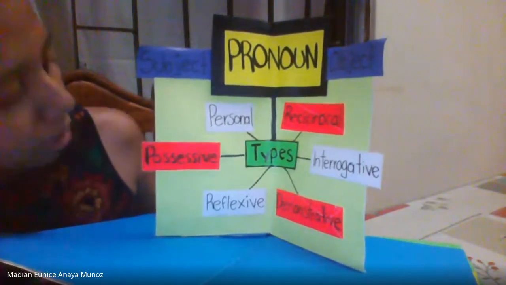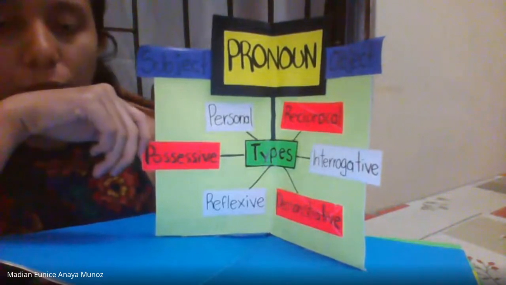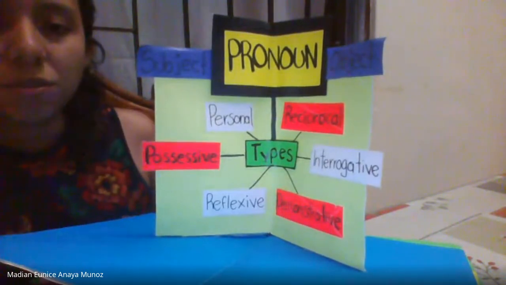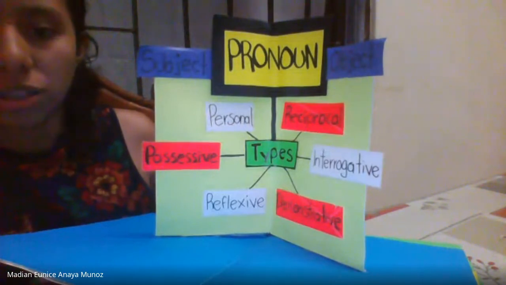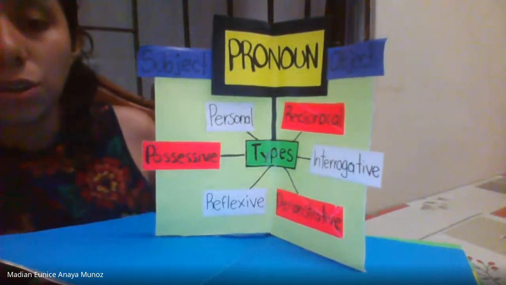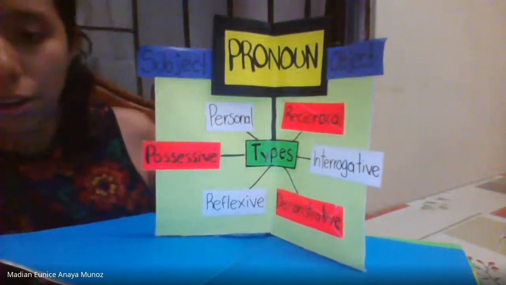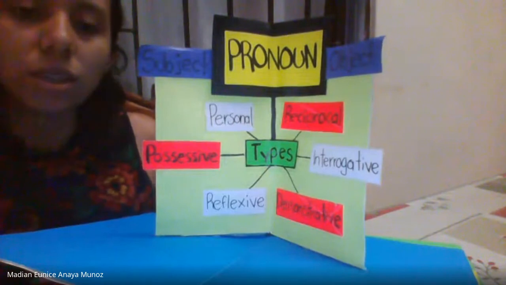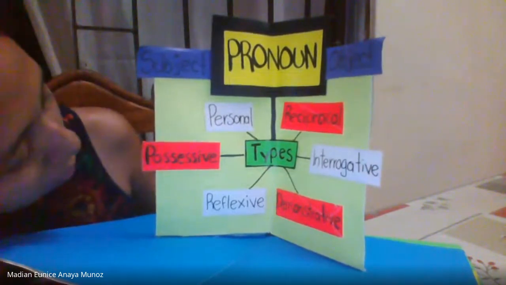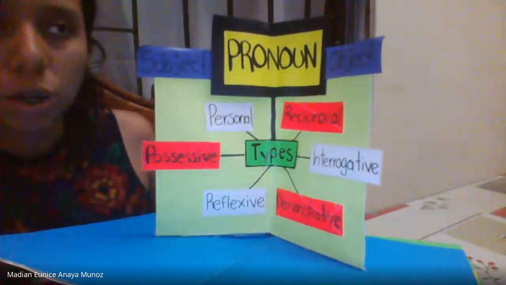So the other is the possessive pronoun. Possessive pronoun refers to ownership, that is something belonging to somebody. For example, mine, yours, his, hers, ours, and theirs. So let's talk about the reflexive pronoun.